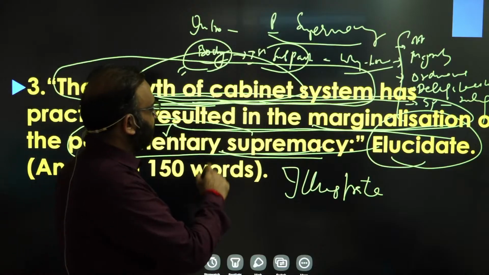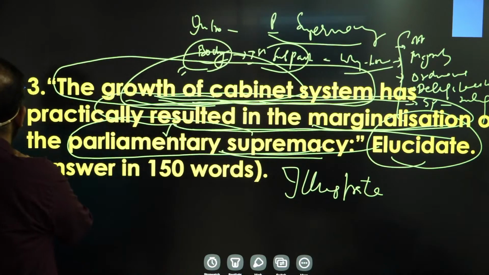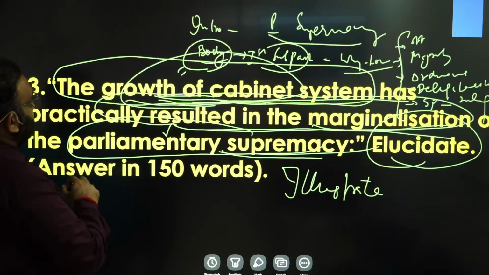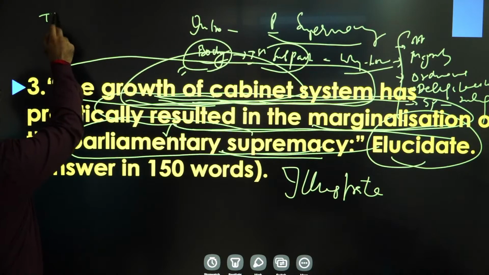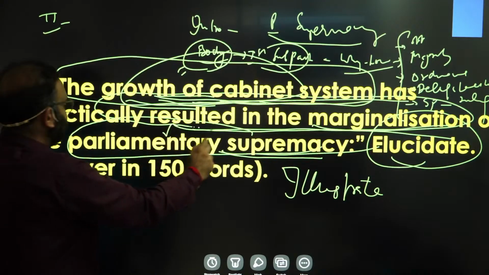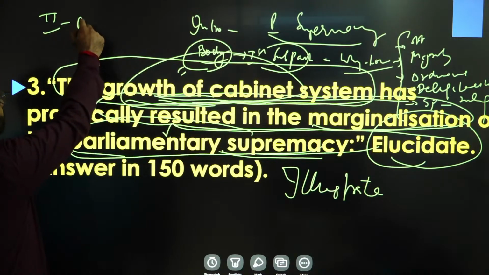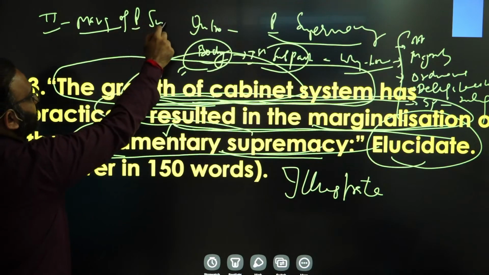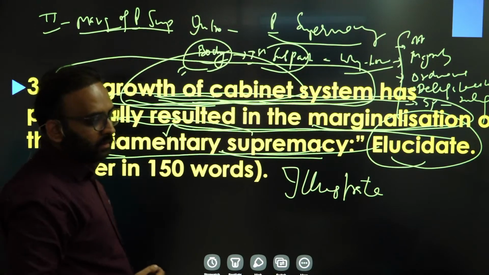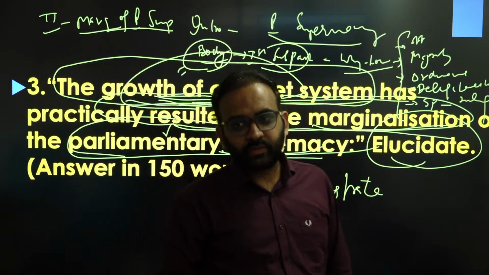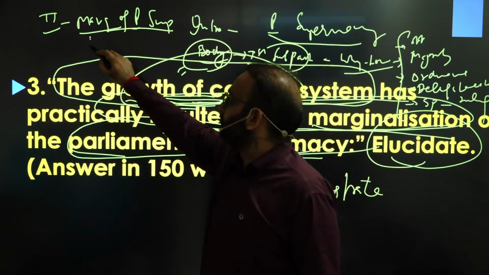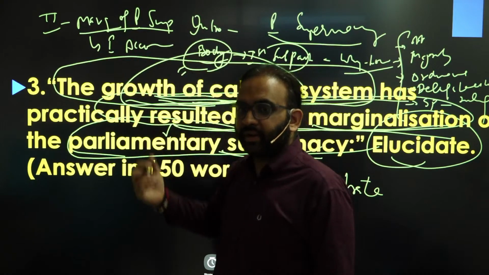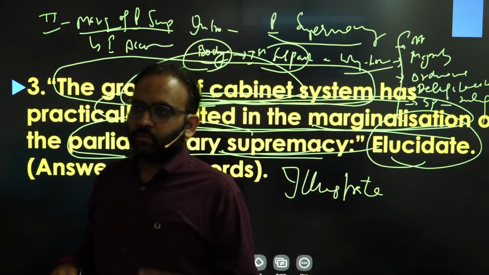Then the second body part will be the marginalization of parliamentary supremacy: how it resulted in marginalization. So what is the result? Here, parliamentary accountability of the executive becomes rare.